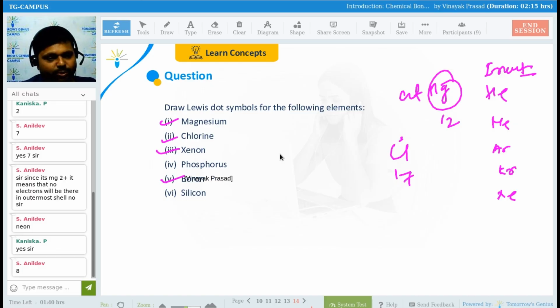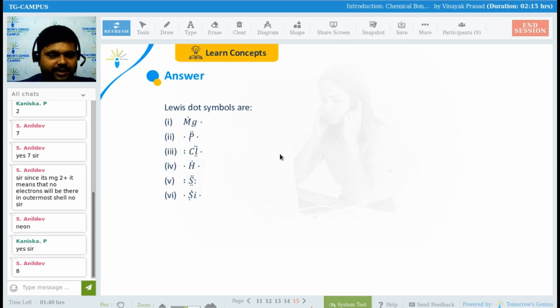Boron. I hope everybody knows boron. Phosphorus is in the nitrogen group. Boron is coming in what group? Boron, that is B. Group number 13. Very good. Silicon. Just after carbon, silicon will be coming. So group number 14. So the outermost electrons will be what? 4.